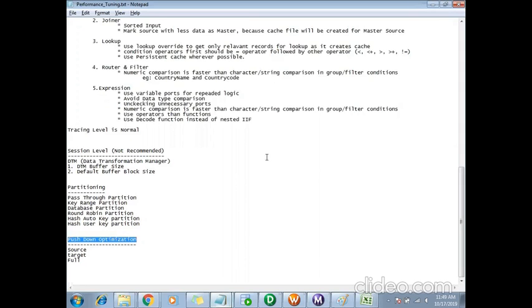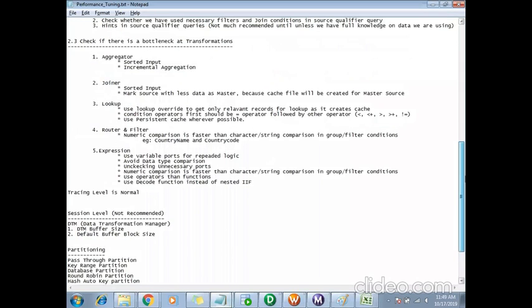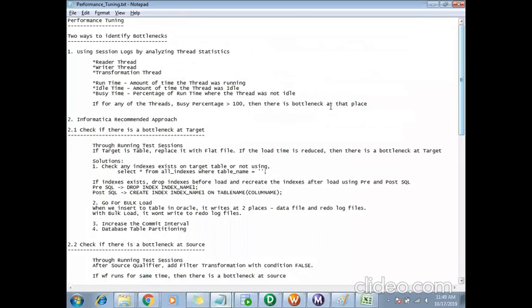So this is about the performance tuning that we have. Any doubts here, let me know.